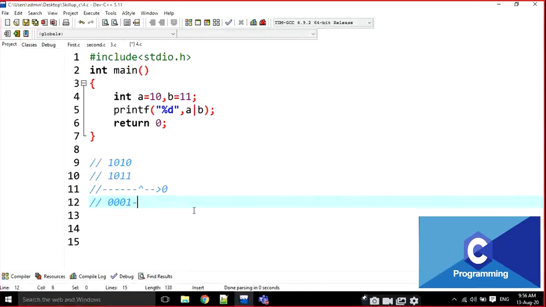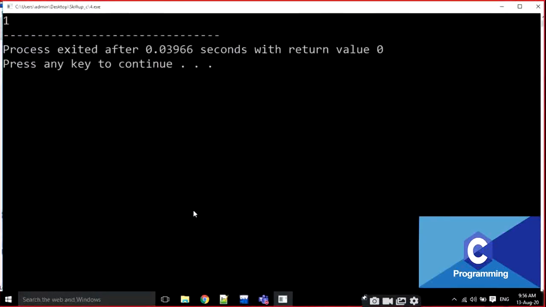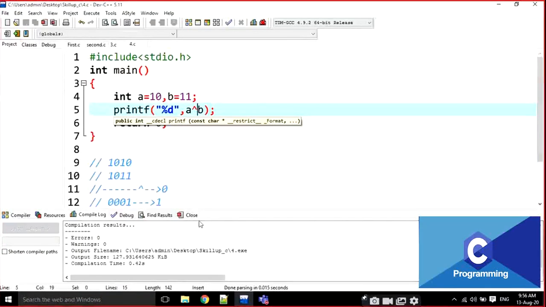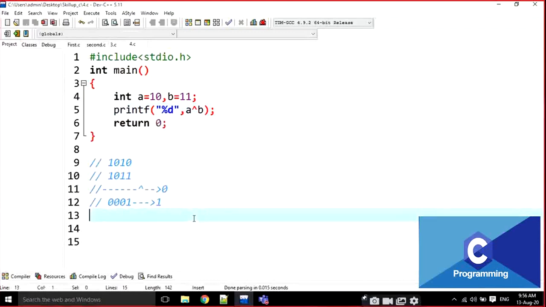What is the decimal value for 0001? That is 1. Exclusive OR is represented with the cap symbol. Now I am going to execute it. The output is 1 here. Okay.